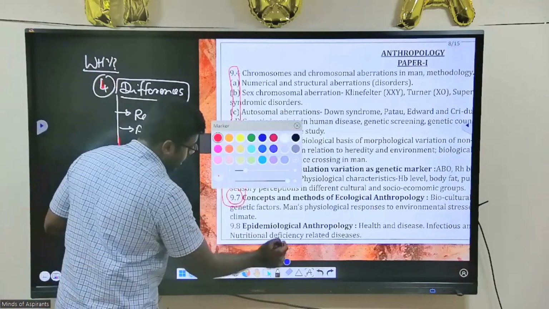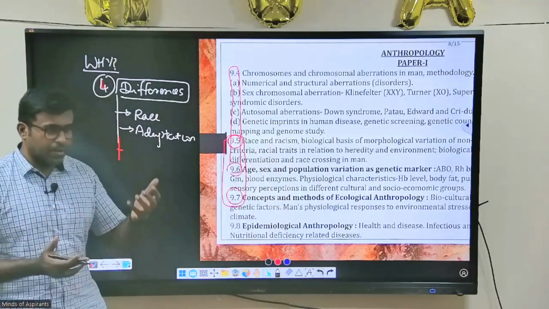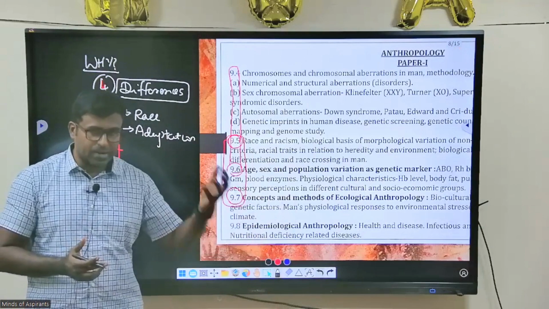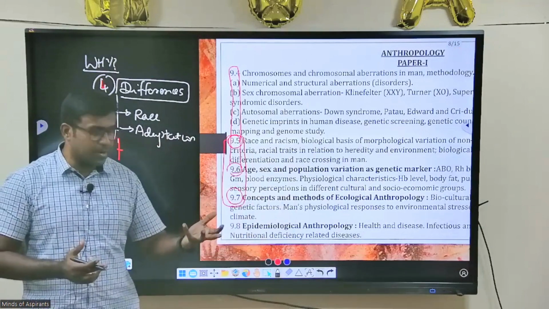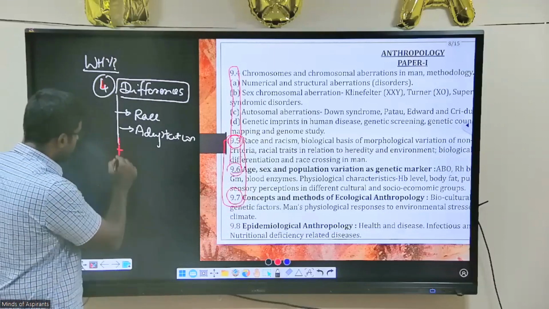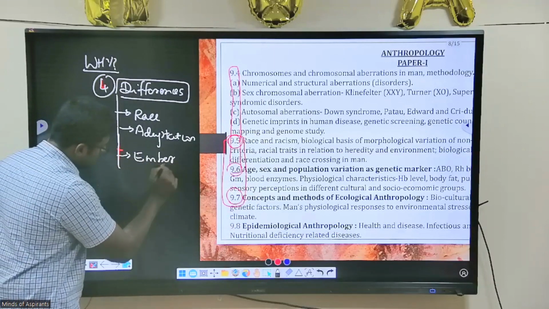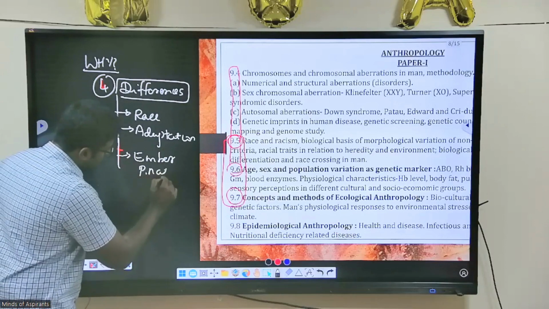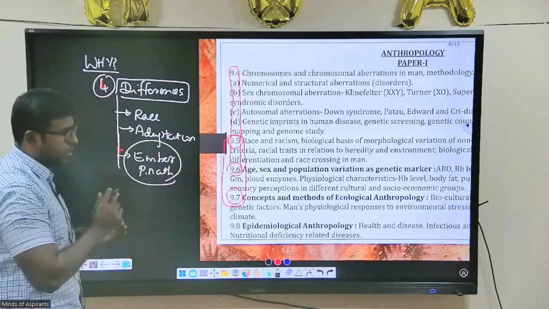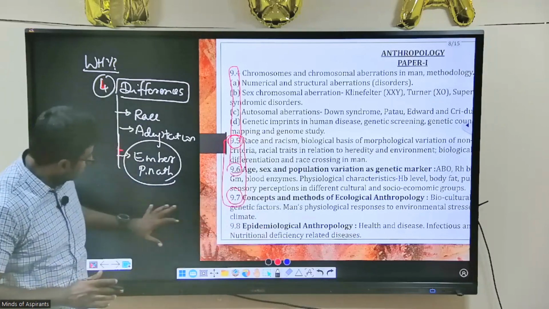They say that they have studied it, but again, they are not able to understand. Why you are not able to understand is that you sat with the syllabus with your notes, but this is there in Ember and Peanut. This section also you have to cover in Ember and Peanut. I will give you notes as well. Okay. So now we will go to the next.